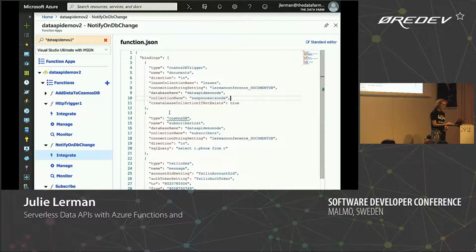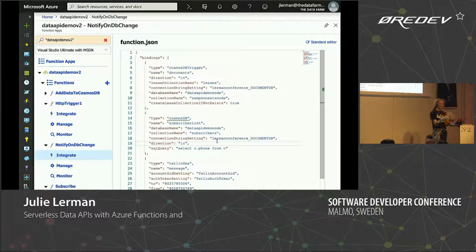So that's the trigger. Now here's the input binding. And the name of it is very specific, Cosmos DB, so I know that's not a trigger, it's just a binding, and it is the input binding. What it's going to do is read from the other collection, the one called subscribers, the one that we just got all of those text messages into. And it even uses the SQL API to just select the phone number from the JSON docs.